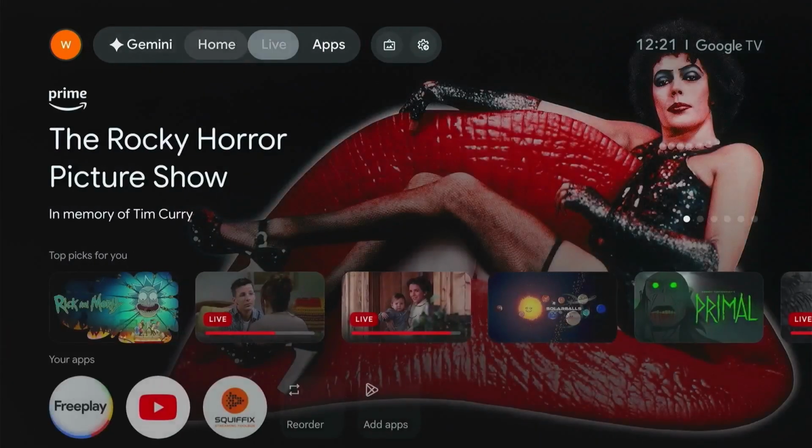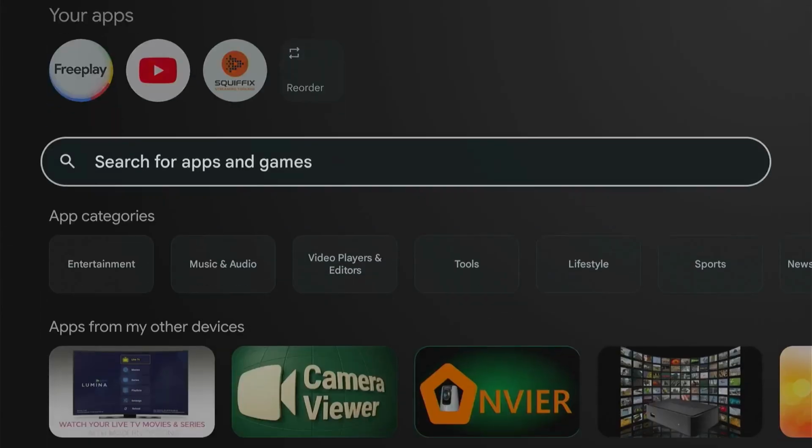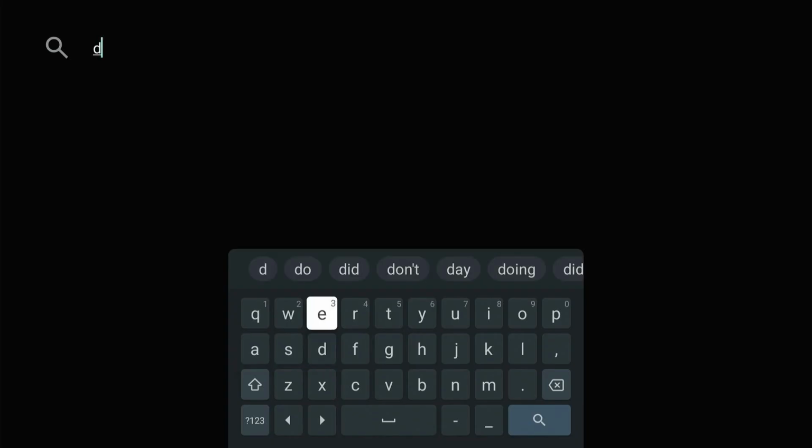Let's go over to apps. Go down to search, click on search, and click on Downloader. Don't click on it, type Downloader.